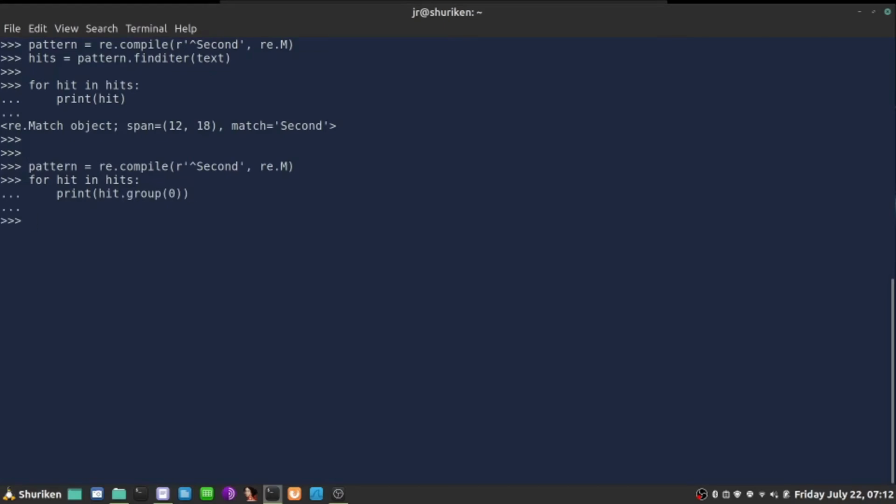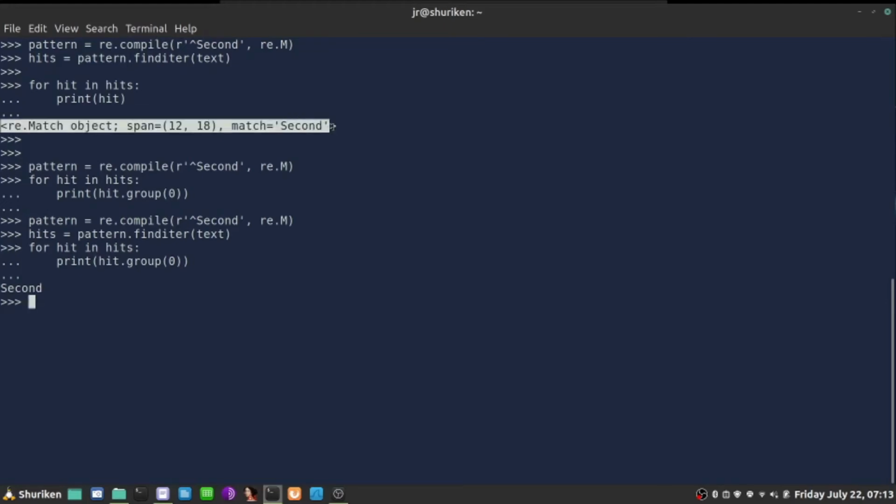If I do that, I need to recompile that again. So pattern is this, find the pattern this, and now I can do this. Hits, and group 0. This will display just the word without the extra information the system returns upon finding the right thing.